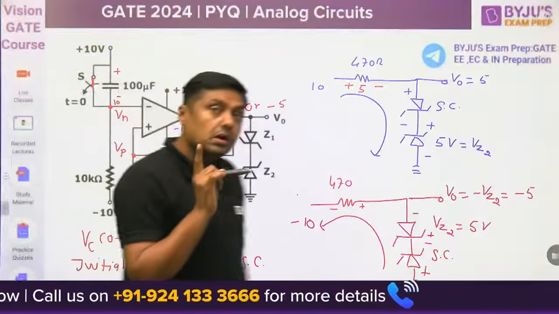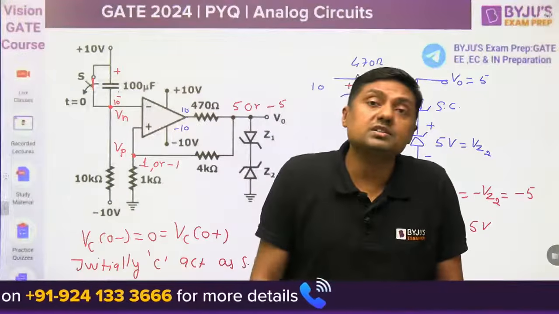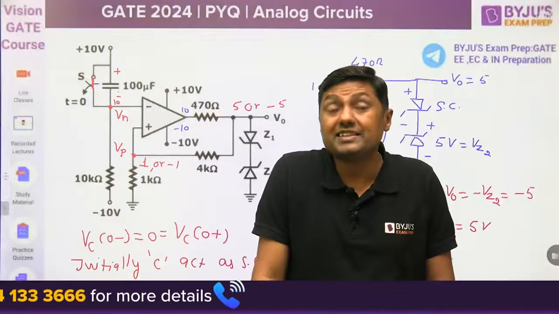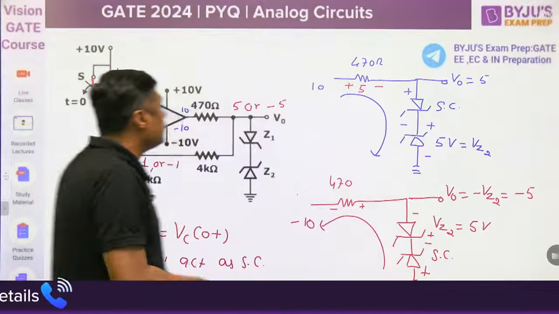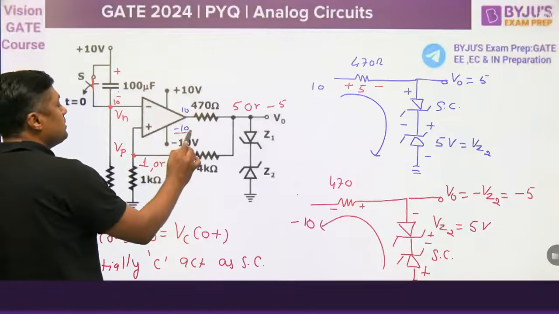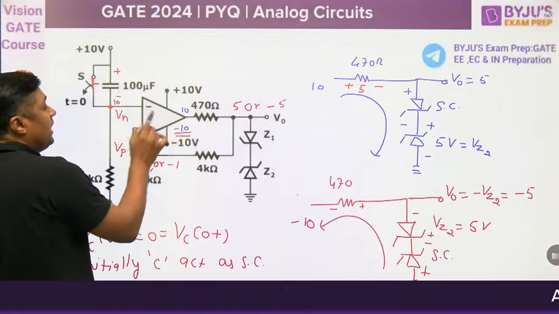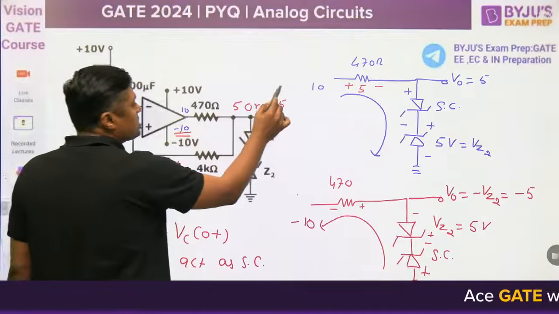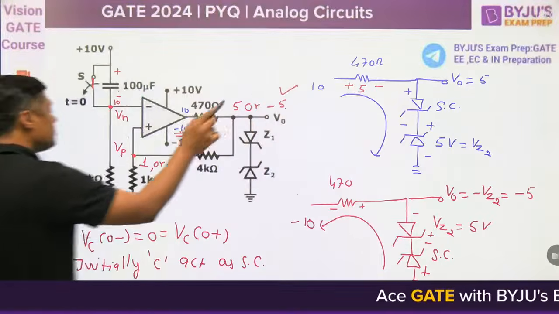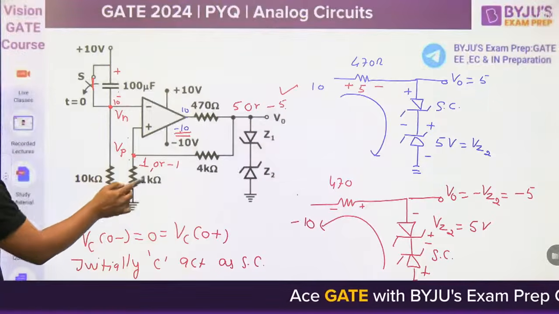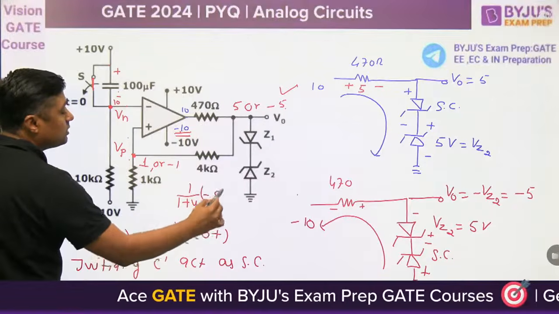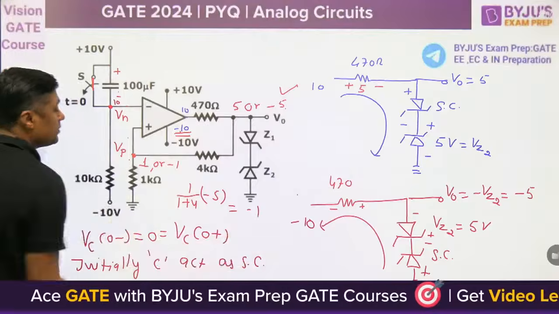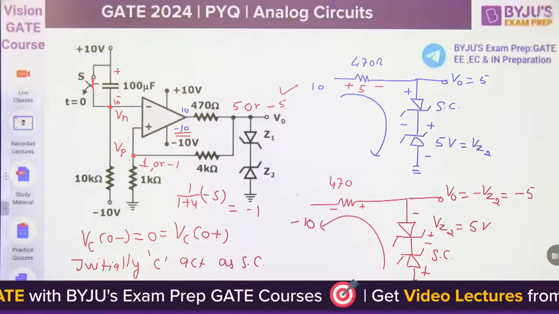Means negative terminal voltage is greater than positive terminal voltage initially. When the negative terminal voltage is high, 100% sure op-amp will be in negative saturation because of the negative terminal voltage. If it is negative, that's why it is -5. If it is -5, that's why it is -1. 1 divided by 1 plus 4 into -5, that is -1. Voltage at this point is -1.